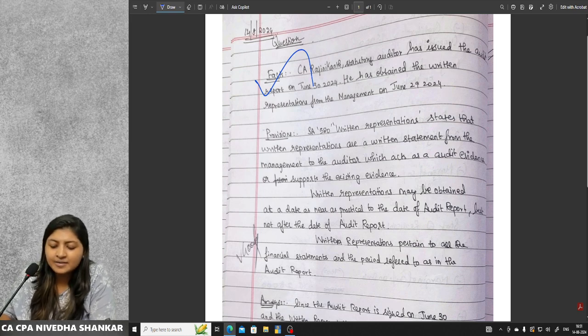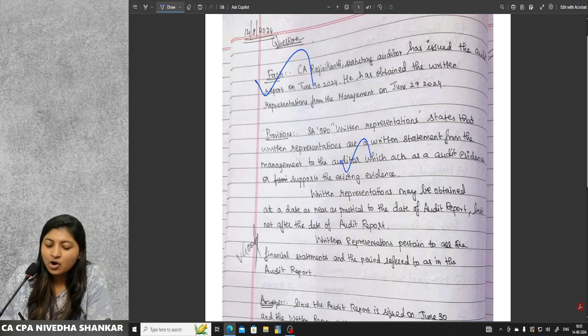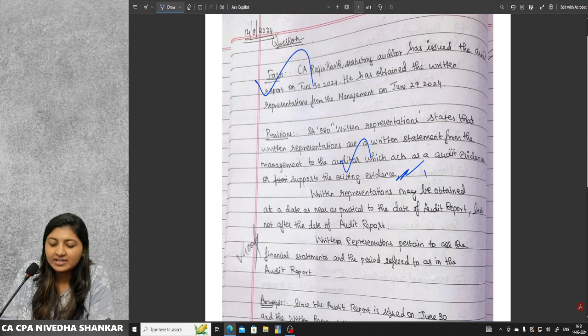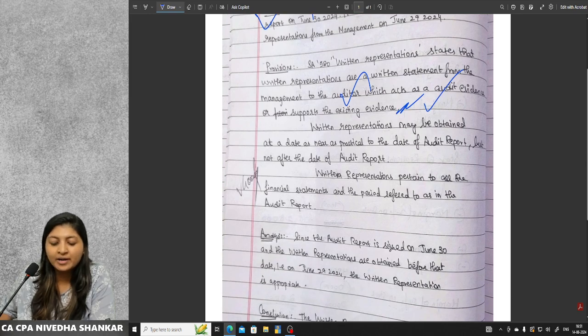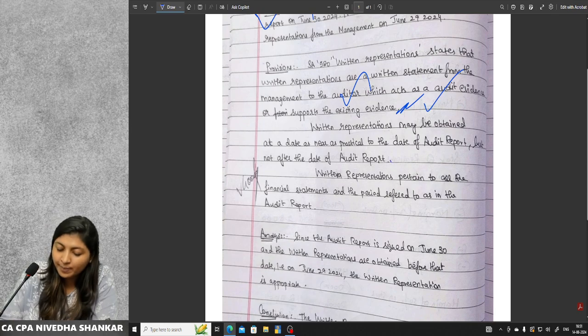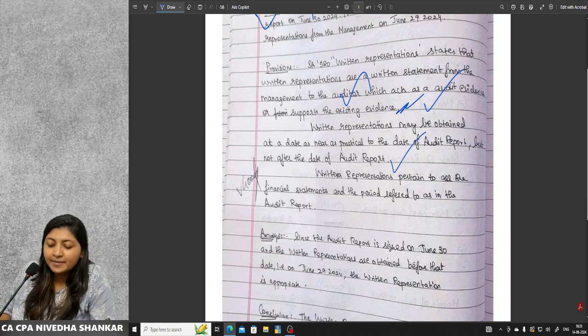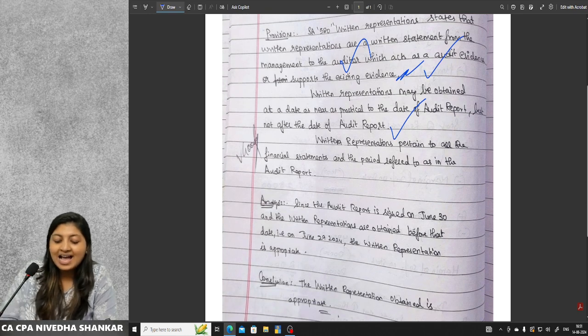It states that written representations are a written statement from the management to the auditor. Perfect. Which acts as audit evidence or supports the existing audit evidence. Perfect. Written representation may be obtained at a date as near as practicable to the audit report, but not after the date of the audit report. Perfect. Written representation pertains to all the financial statements and the period referred to in the audit report.